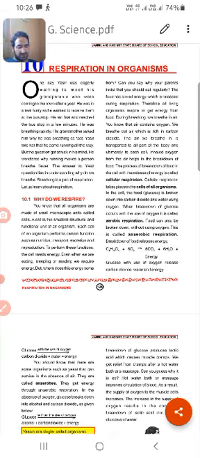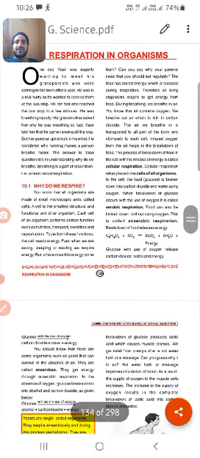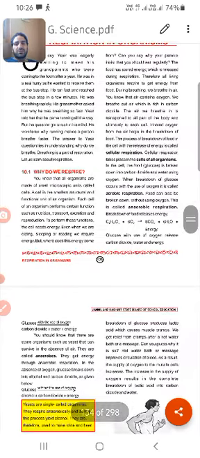It's called respiration. Since it takes place in the cells, it is cellular respiration. This respiration is actually two processes. One is breathing. We take air inside our lungs and we exhale the air out from the lungs. It is the first process of breathing, and the second process is the general breakdown in the cells, that is cellular respiration. So breathing is an integral part of respiration.